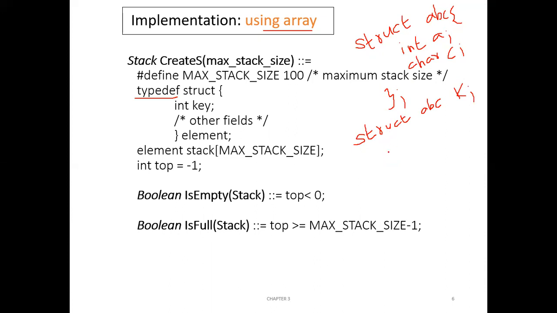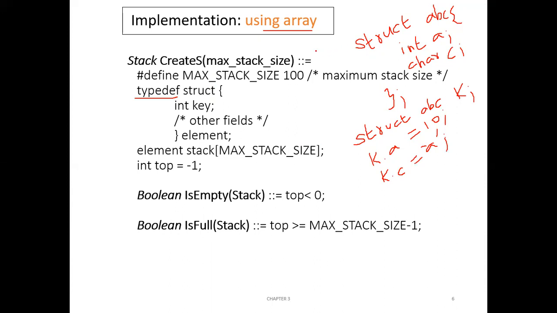Here what can I do? Now I can write k dot a is equal to 10. K dot c is equal to some character, k dot c is equal to a. So c will have a. Like this you can write, right? So this is how we define a structure.